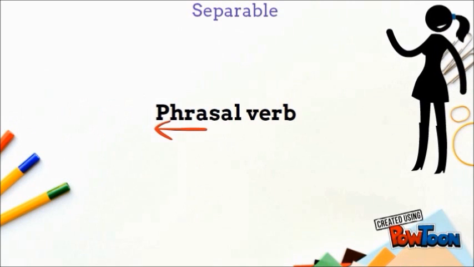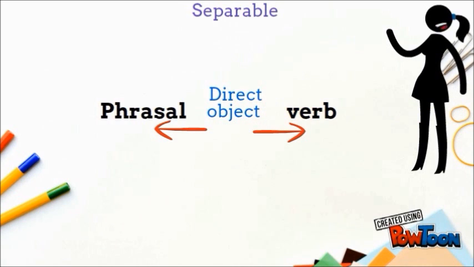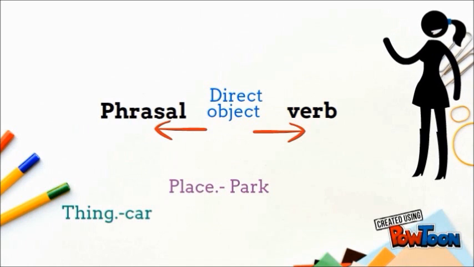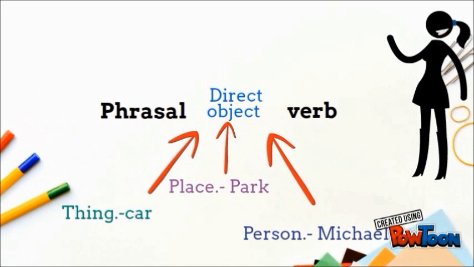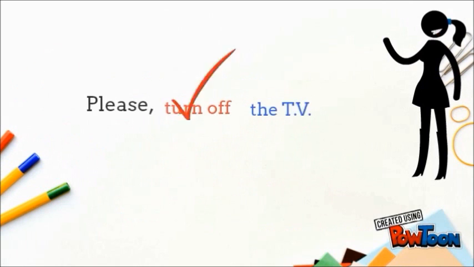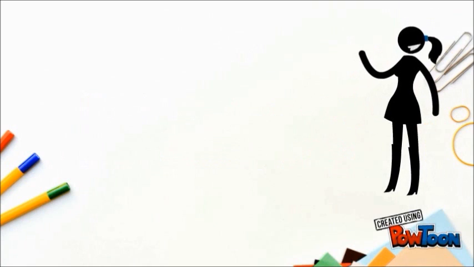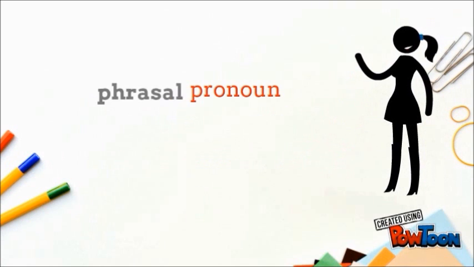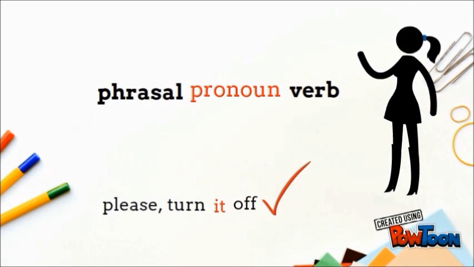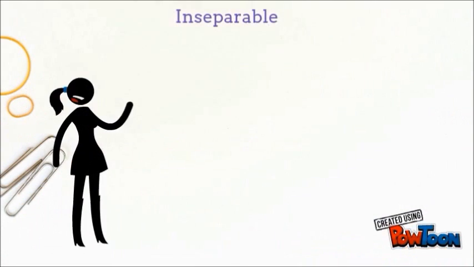Separable phrasal verbs, as their name says, mean that you can separate the verb from the particle and place a direct object in the middle. If the direct object is a name of a thing, place, or person, it can be in the middle or after the phrasal verb. For example, please turn off the TV, or please turn the TV off. But if the direct object is a pronoun, you must place it in the middle. For example, please turn it off, not please turn off it.